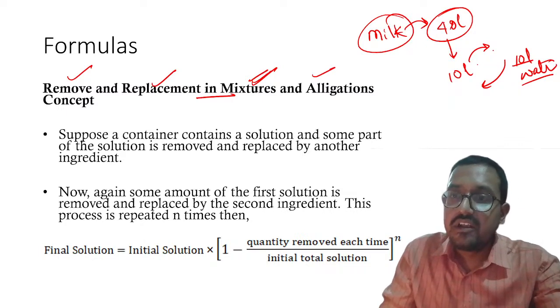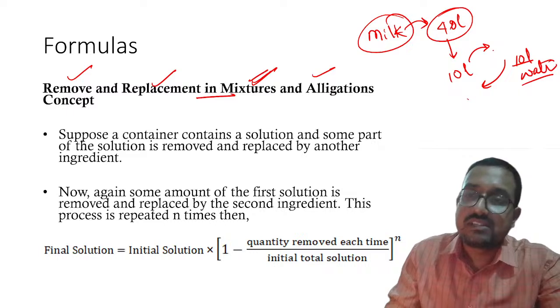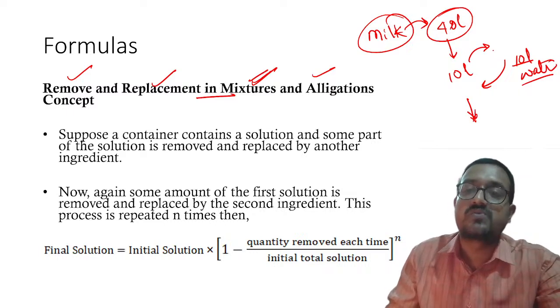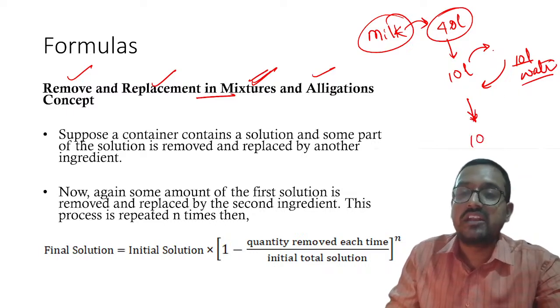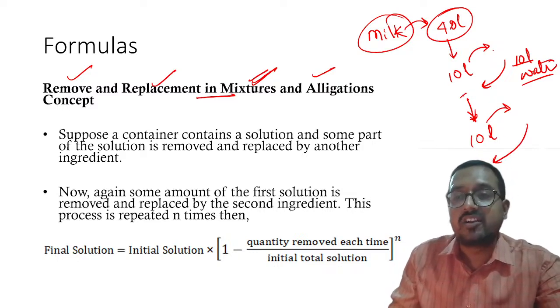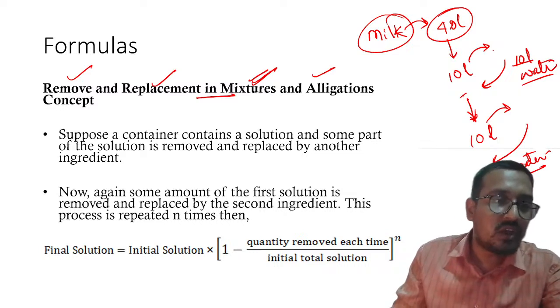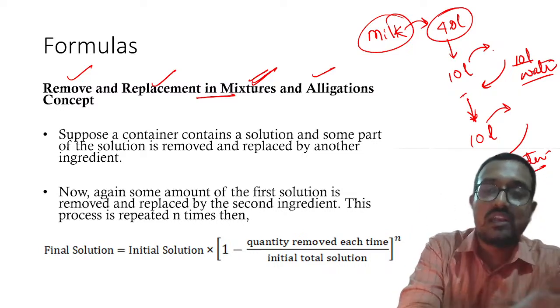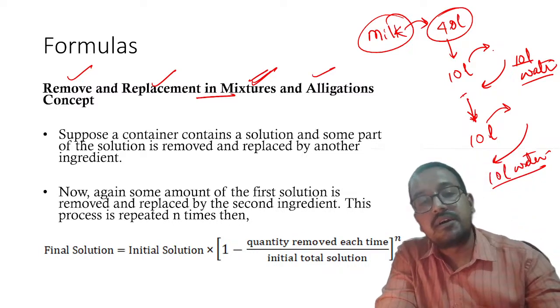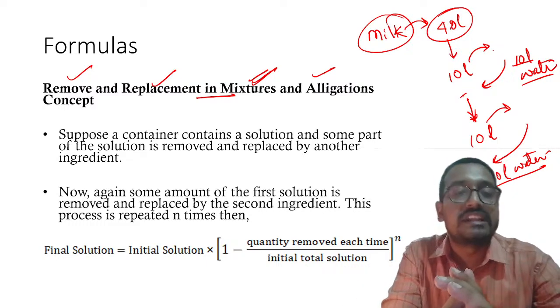Once he has done this, he is still not satisfied. Again he takes out 10 liters from this second solution and adds 10 liters of water. Now you have to tell what the final solution is.